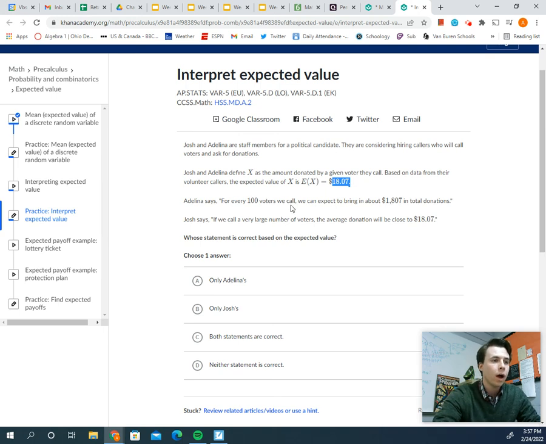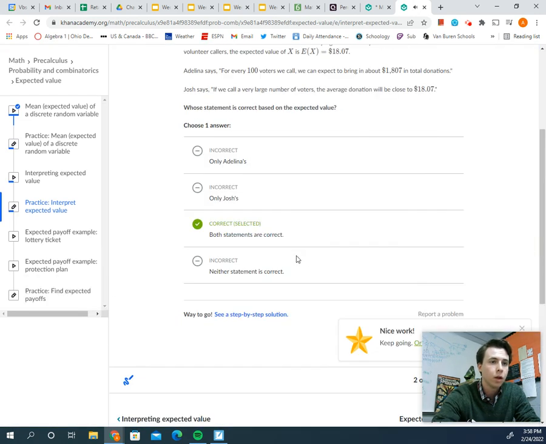So right now, I am okay with Adelina's statement, right? If on average we're getting $18.07 per voter, it's not unreasonable to think that we would get about $1,807 for every 100 voters. Let's look at Josh's. If we call a very large number of voters, the average will be close to 18.07. Again, here's what I love about this. It's the long-term average. Josh is saying we call a bunch of people, on average, they're going to donate about that much. I love both statements here. I'm going to go with both. Hey, we're 2 for 2.